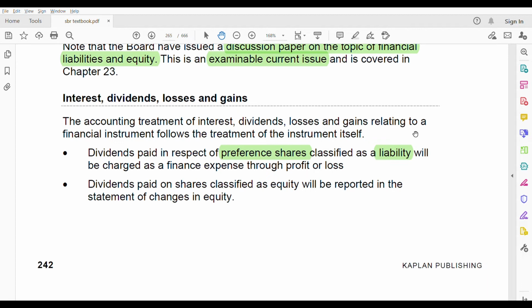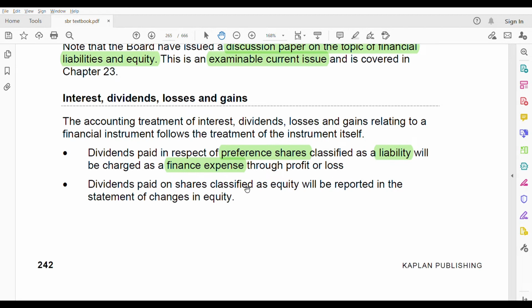So if a preference share is classified as a liability, any dividends relating to it will be charged as interest. That's why it is a finance expense. Finance expense or interest, same thing, and it will be there in the profit and loss account. We know where expenses and interest go: the profit and loss account, right? Because you have treated the preference share as a liability, the dividend relating to it will also be treated as interest, because you pay interest on a liability only. And it will be charged through the profit and loss account.